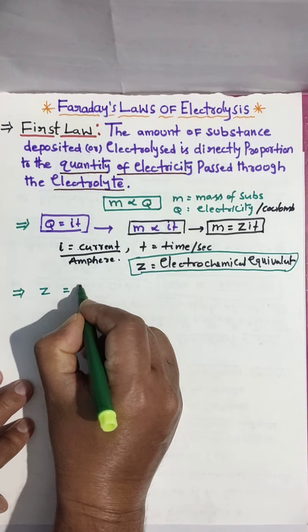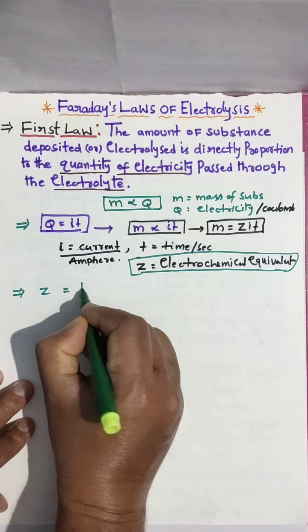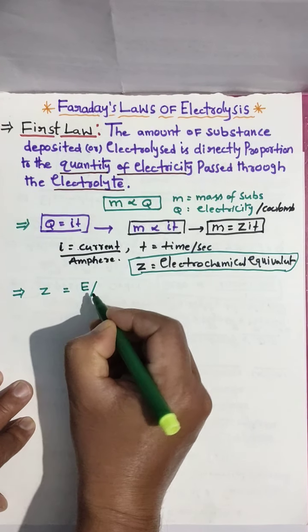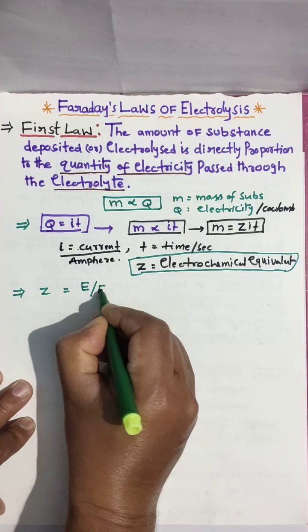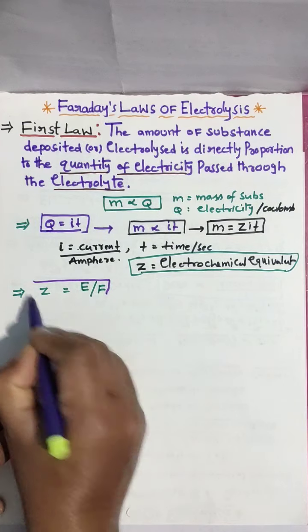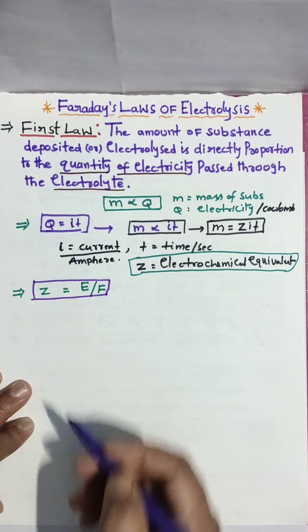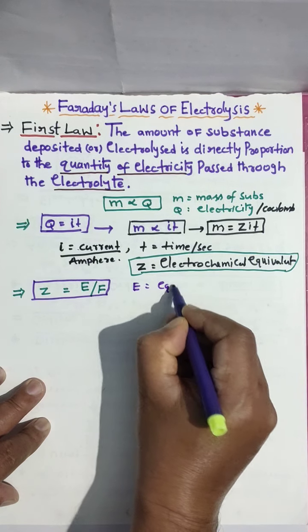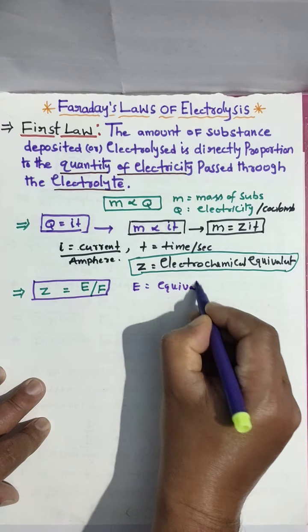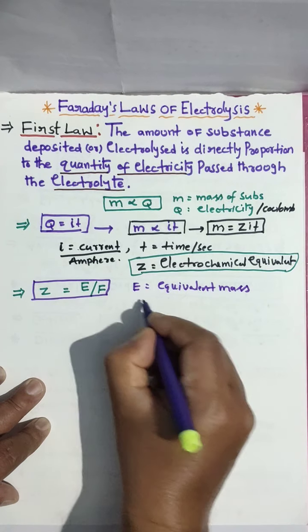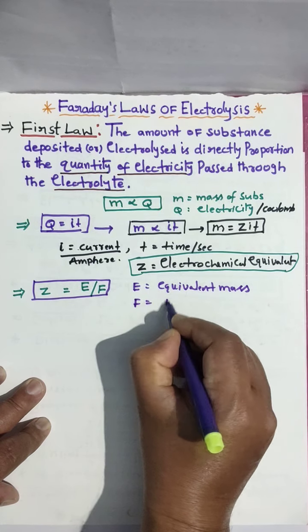Electrochemical equivalent equals E upon F. The Z formula is E upon F. E equals equivalent mass, and F equals Faraday.